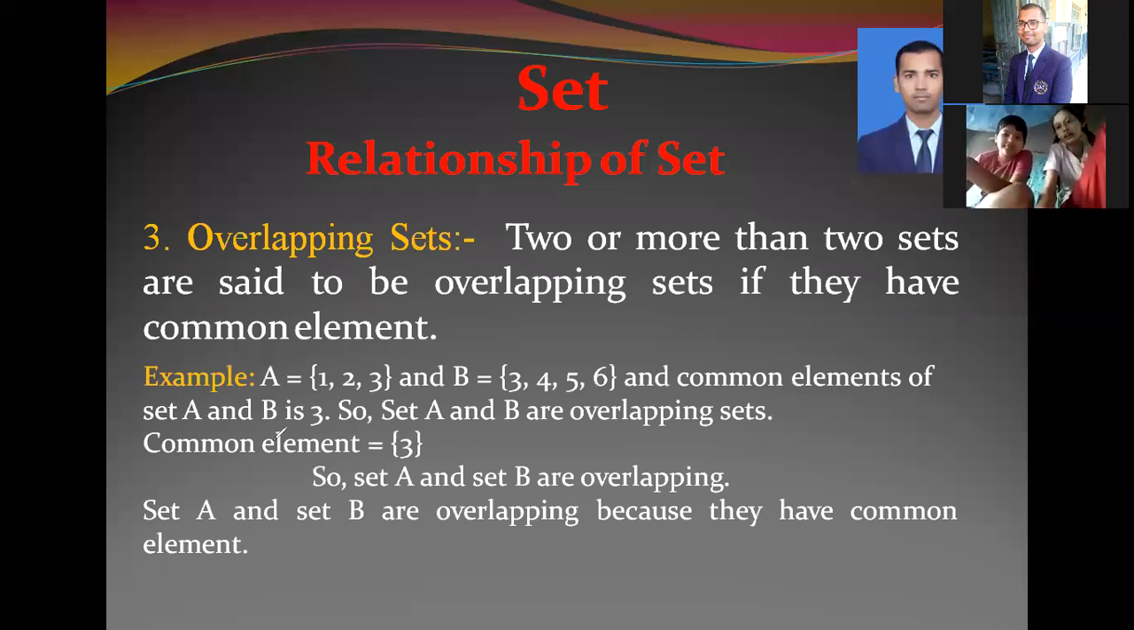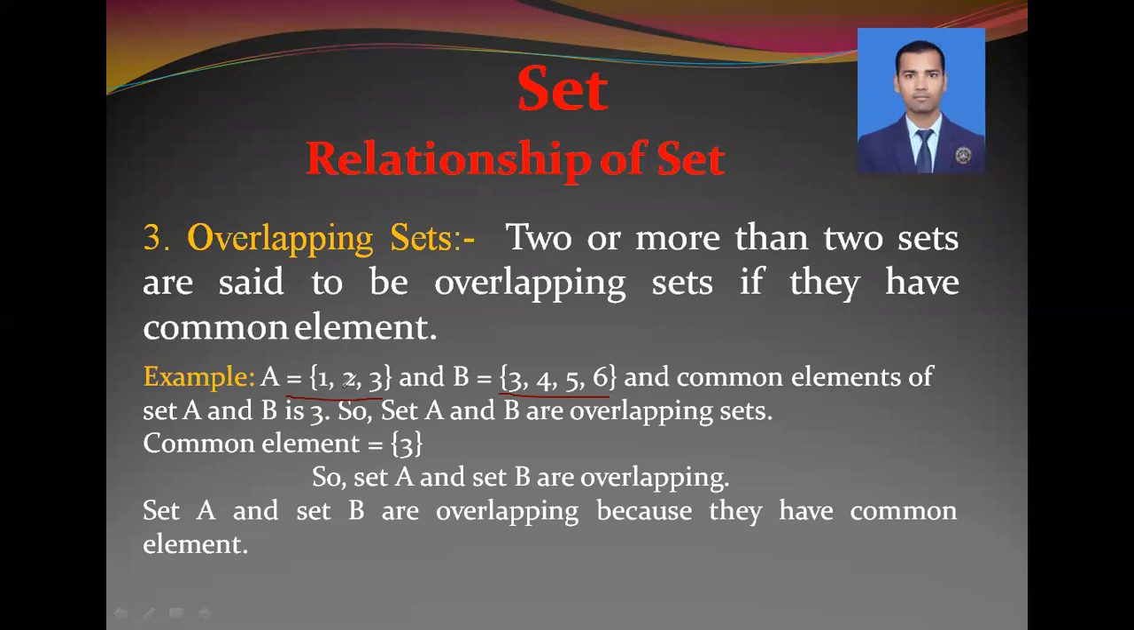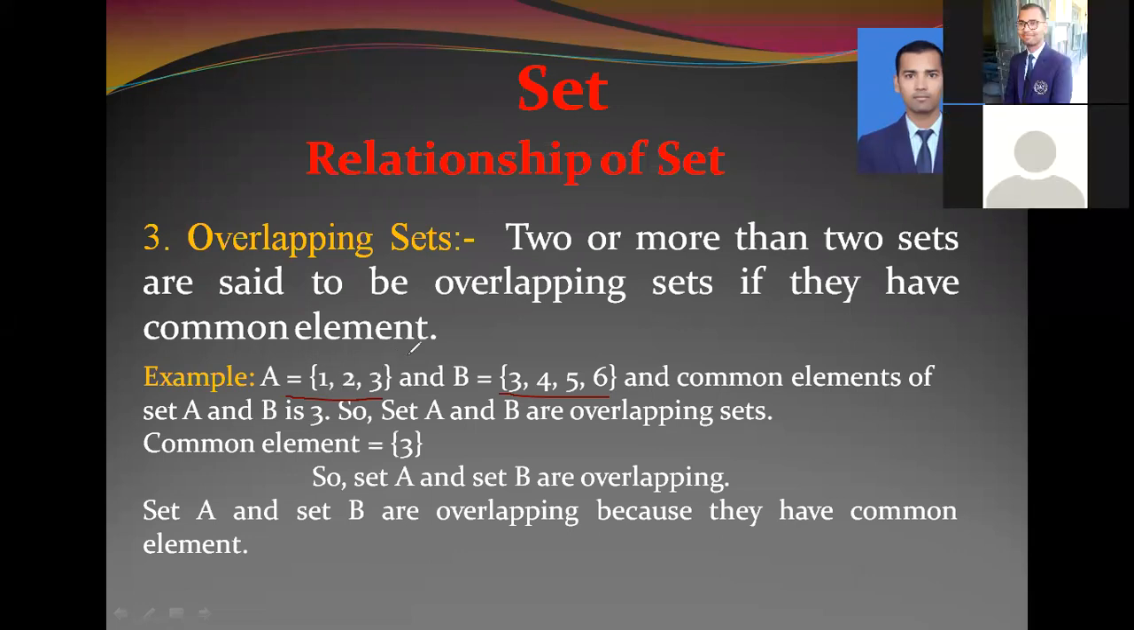You can see on the screen that A is equal to 1, 2, 3. In set A, there are some elements that is 1, 2, 3. In the same way, in set B, there are some elements that is 3, 4, 5, 6. And common element of set A and B is 3. You can see there, 3 is lying in both of the sets. That's why 3 is common in both. So their common element is 3. So set A and B are overlapping sets.